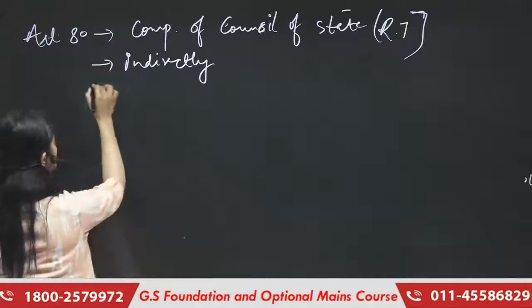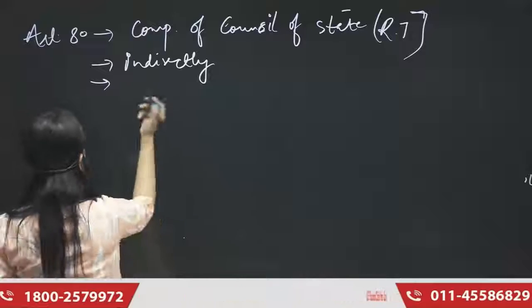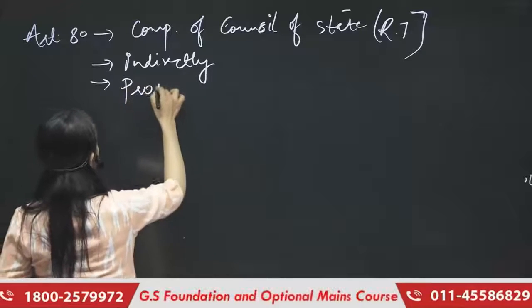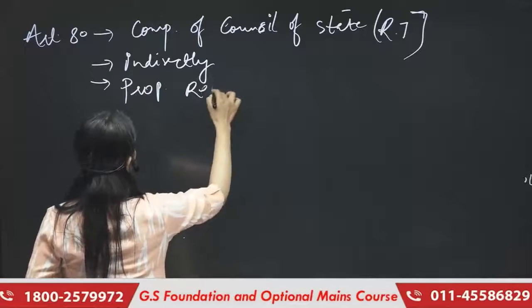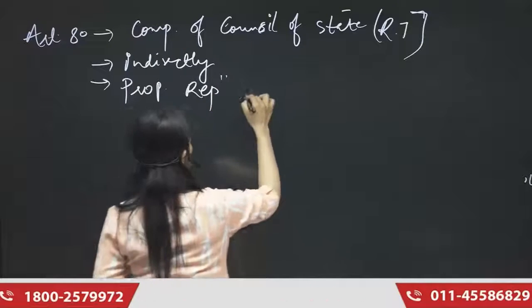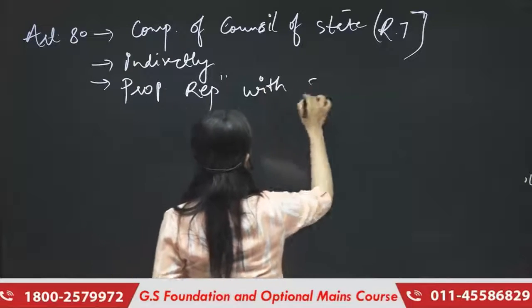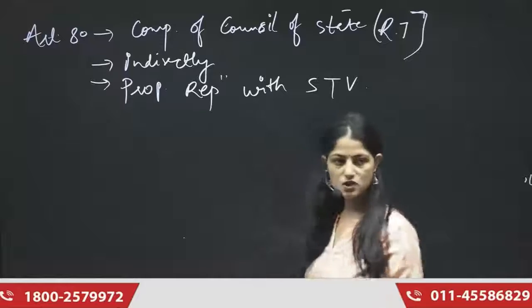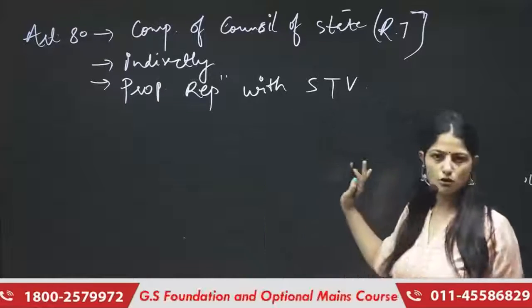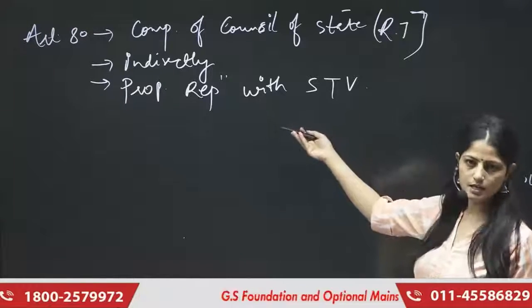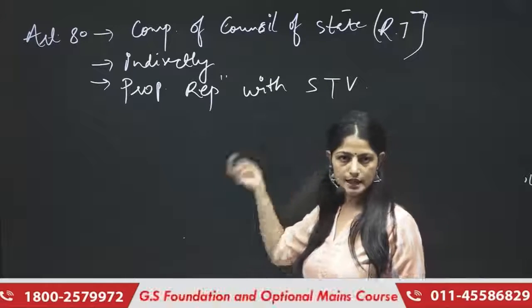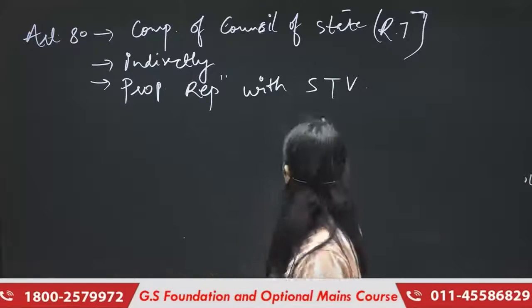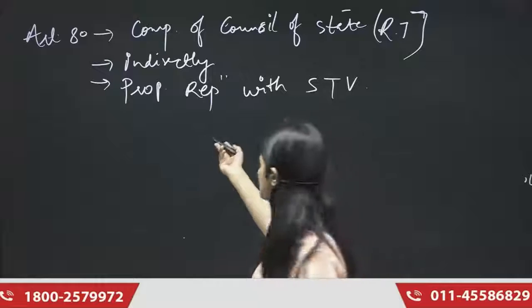They're indirectly elected by the people. Okay? And through what? Through proportional representation system with single transferable vote. Okay, I'm writing all of this in shorthand. I'm sure it's very easy for all of you to understand. If anyone has read Laxmikant even once, you know what STV and what proportional representation is, right?